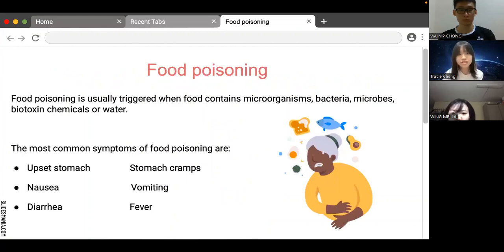Food poisoning usually occurs when food contains microorganisms, bacteria, microbes, biotoxins, chemicals, or water. The most common symptoms of food poisoning are upset stomach, cramps, nausea, vomiting, diarrhea, and fever.